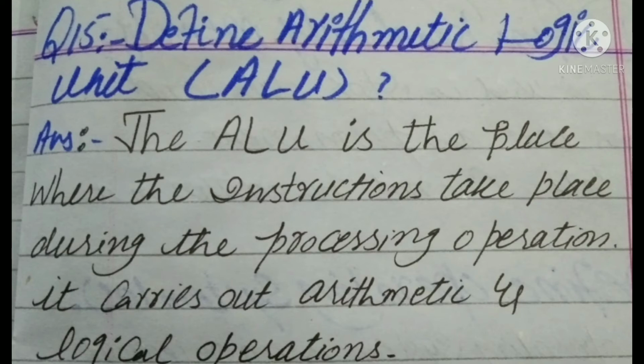Define arithmetic logic unit, ALU. The ALU is the place where the instructions are executed during the processing operation. It carries out arithmetic and logical operations.